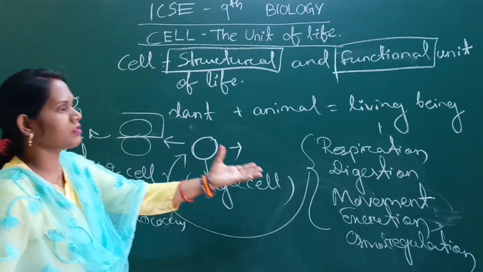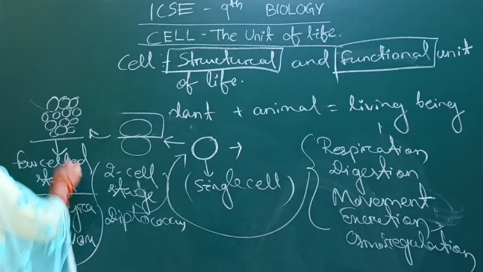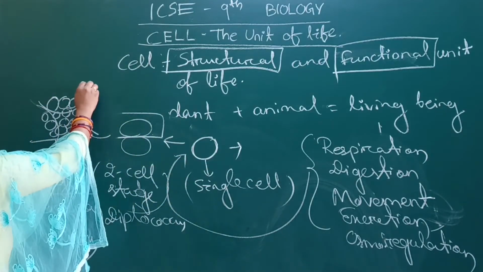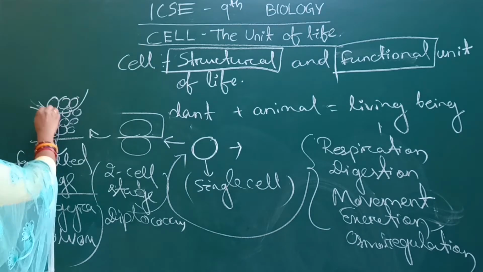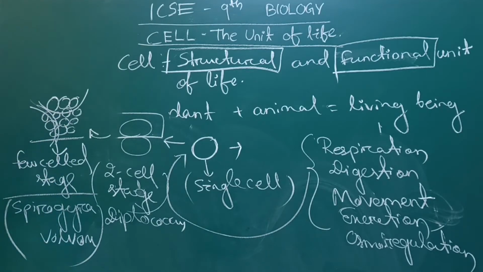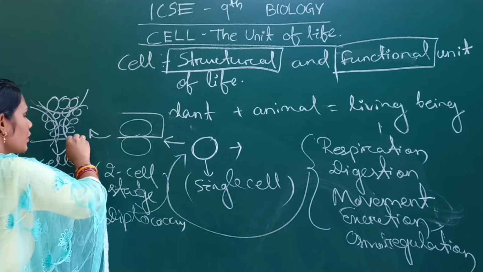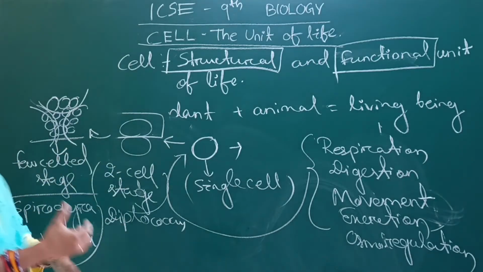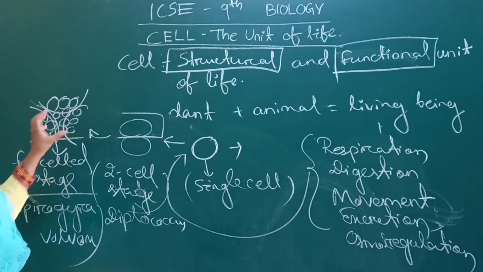All these functions are divided among these cells. Some cells maintain the digestion function, some cells maintain the respiration function, some cells maintain the movement function. So all these functions are distributed among these cells.